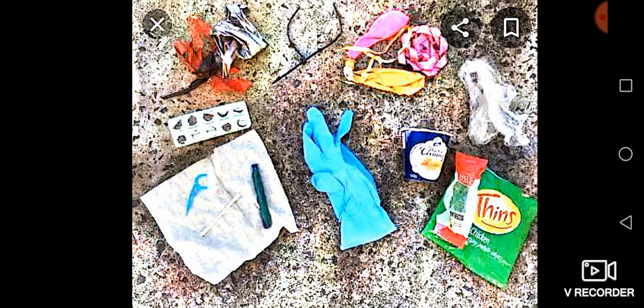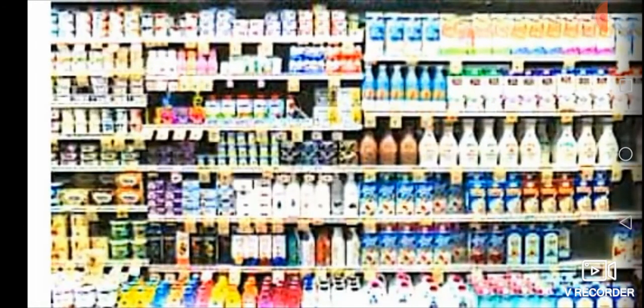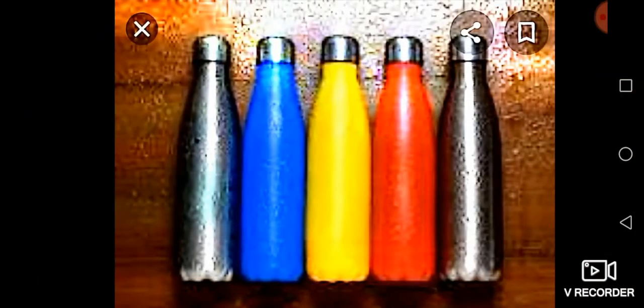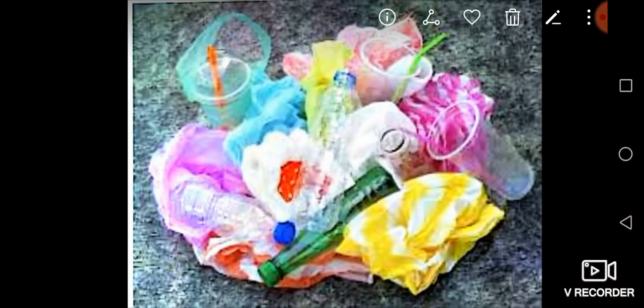Did you understand? We use carry bags and packing materials.